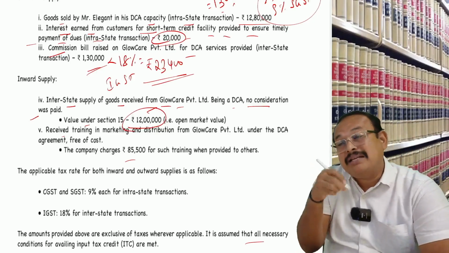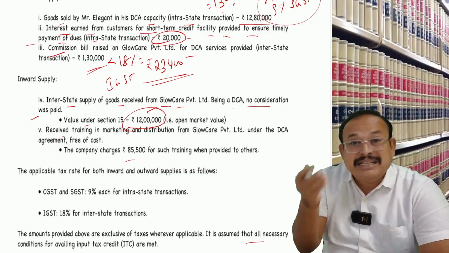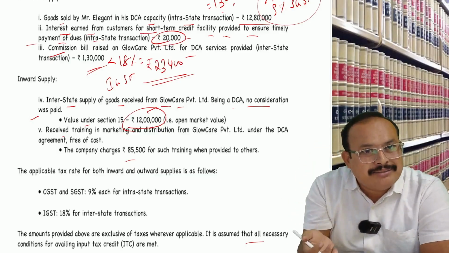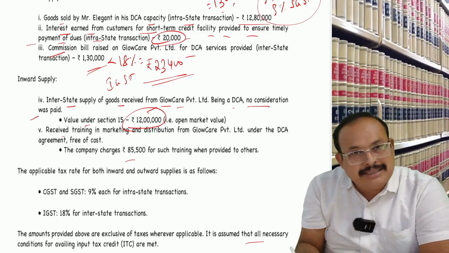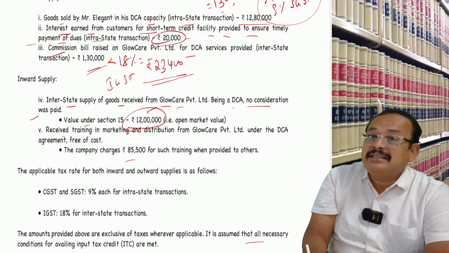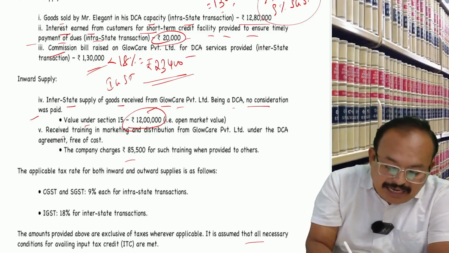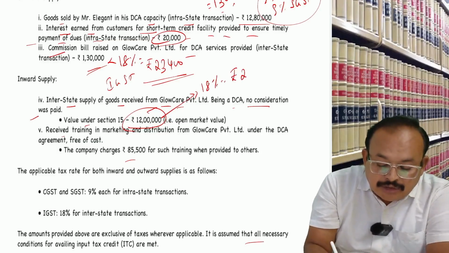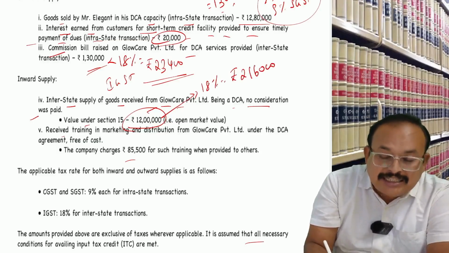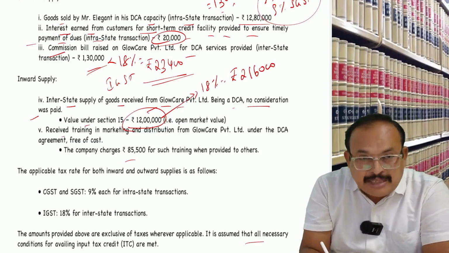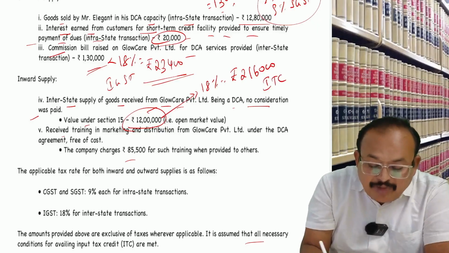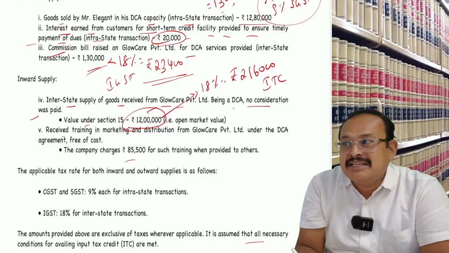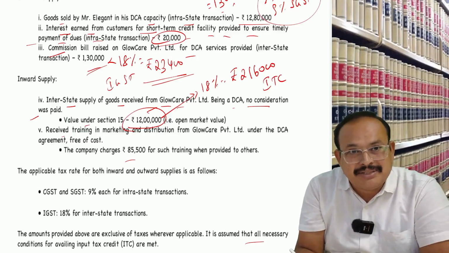If the supplier is going to pay the GST on 12 lakh rupees, that is inward supply for Glocare. See, Elegant is an agent. So can it avail ITC? Yes. So the value for Glocare is 12 lakhs, on which IGST 18% is equal to how much? 2,16,000 is the outward supply for the principal. It becomes an inward supply, ITC eligible for the recipient. Is that clear? He can avail ITC.